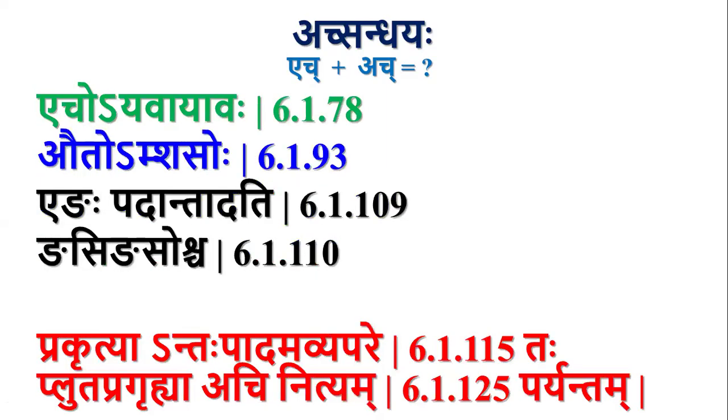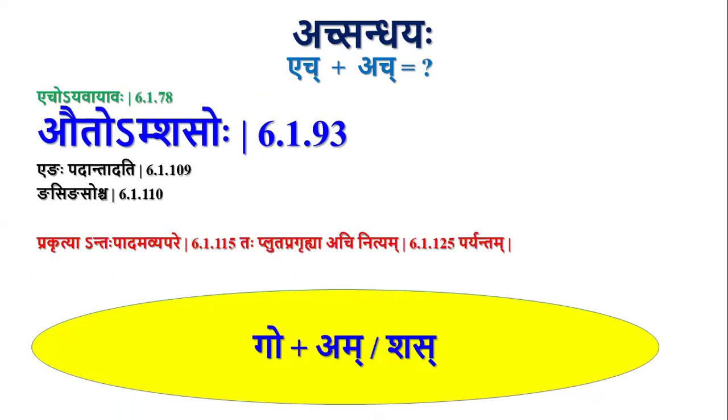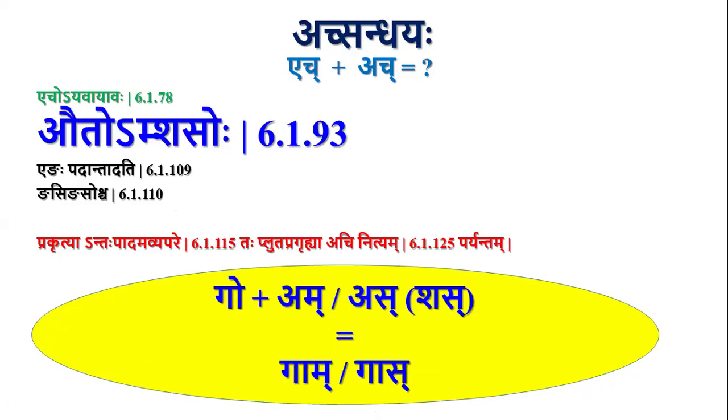Next, Autom Shasoho. Whenever an Okaranta word is followed by Am Pratyaya or Shas Pratyaya, Prathama Ekavachana or Bahuvachana Pratyaya, then there will be Purva Parayoho Ekaha A Dirgha Adeshaha. So we have Go plus Am, Go plus As, then Sakarasya Visargaha, Gaha. So Gam is the Dvitiya Ekavachana form, Gaha is the Dvitiya Bahuvachana form. This is for Okaranta words.